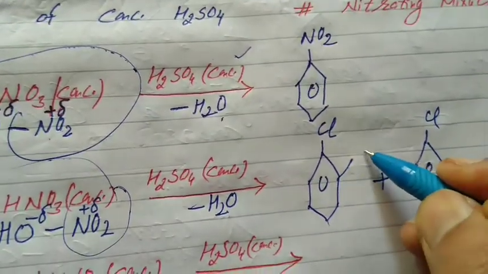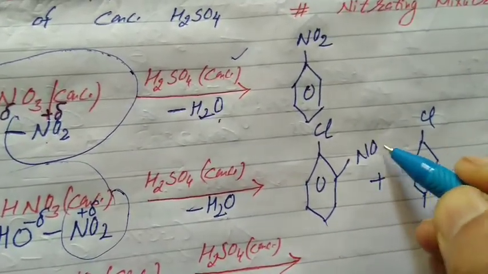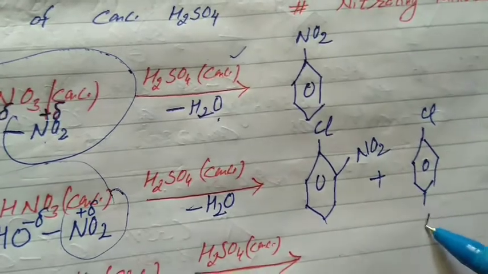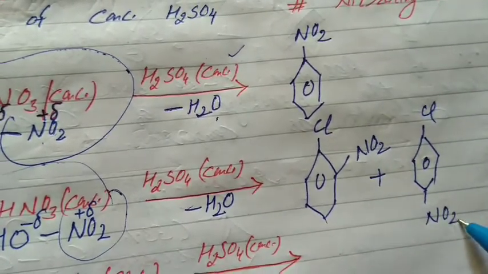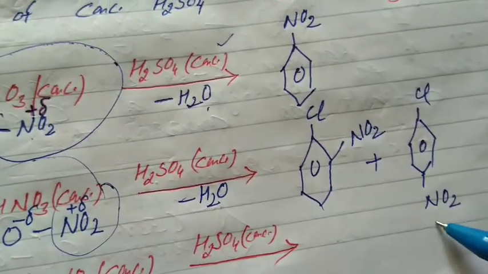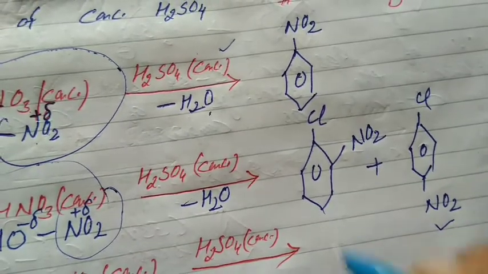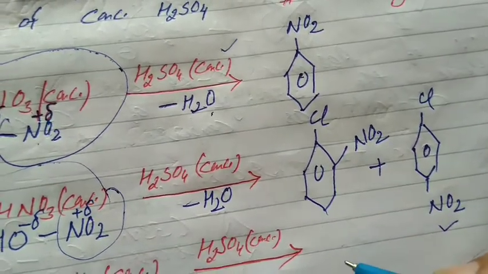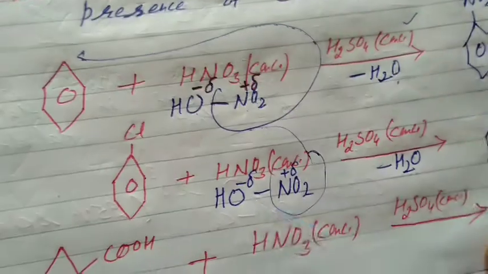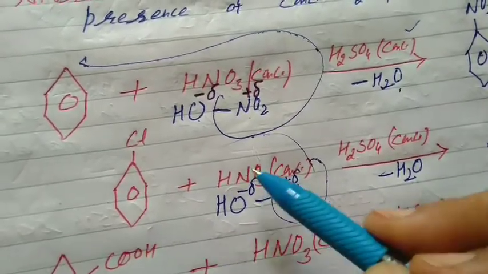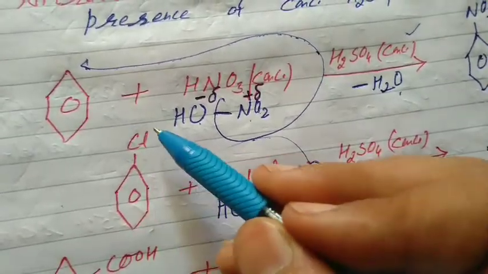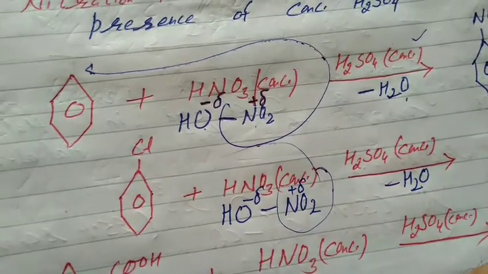We got ortho-nitrochlorobenzene and para-nitrochlorobenzene. And remember, the para product is always major and ortho is minor. Para is major because on the para side the opposite position is free. In the case of ortho, a bulky group is already present, so it faces steric hindrance.